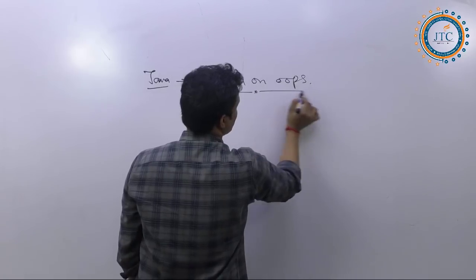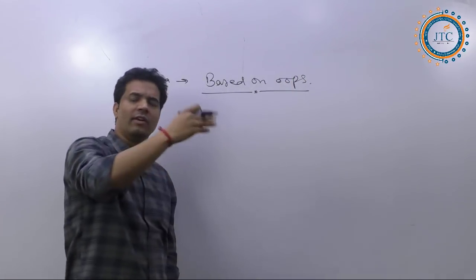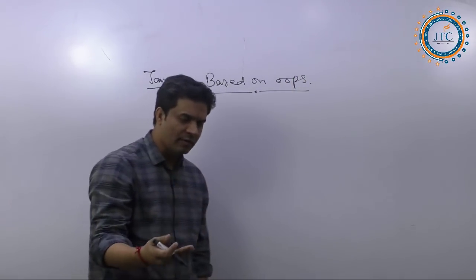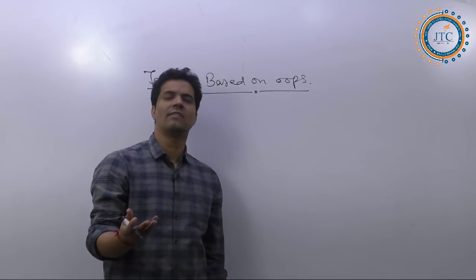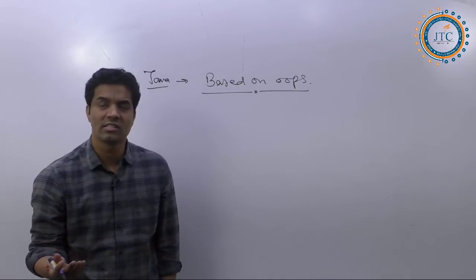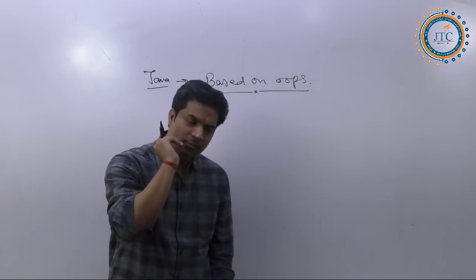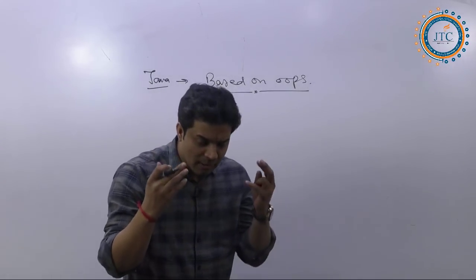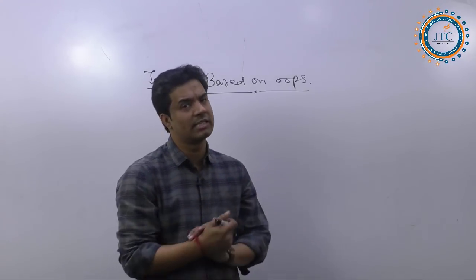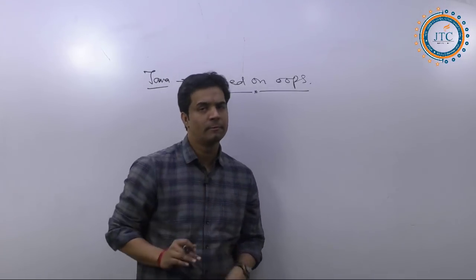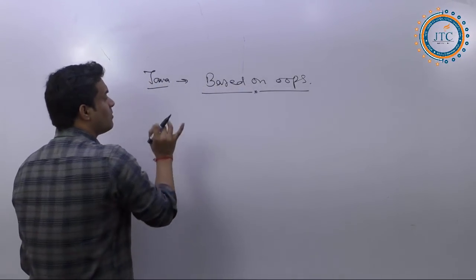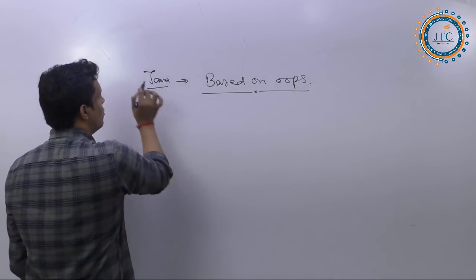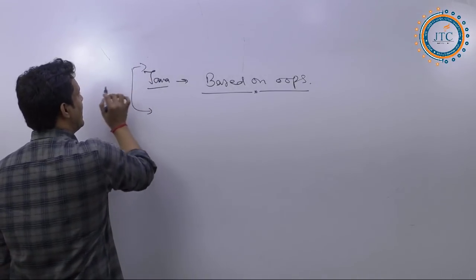I'm not going into what OOPS is. I will come to it later when the topic OOPS starts, and we will discuss what exactly object-oriented concepts are, how it works, what the basic features of OOPS are, right?